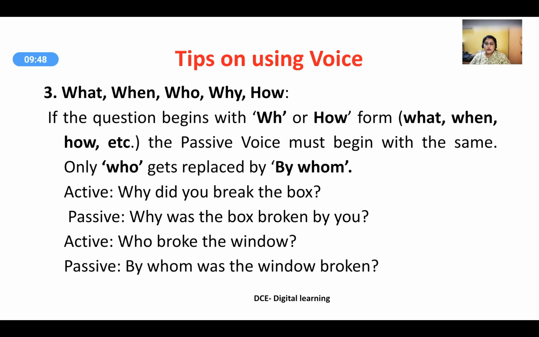What, when, who, why, how. If the question begins with a WH or how form, what, when, how, etc., the passive voice also must begin with the same. Only who gets replaced by whom. The rest remain the same. Why did you break the box? Why was the box broken by you? Who broke the window? By whom was the window broken?